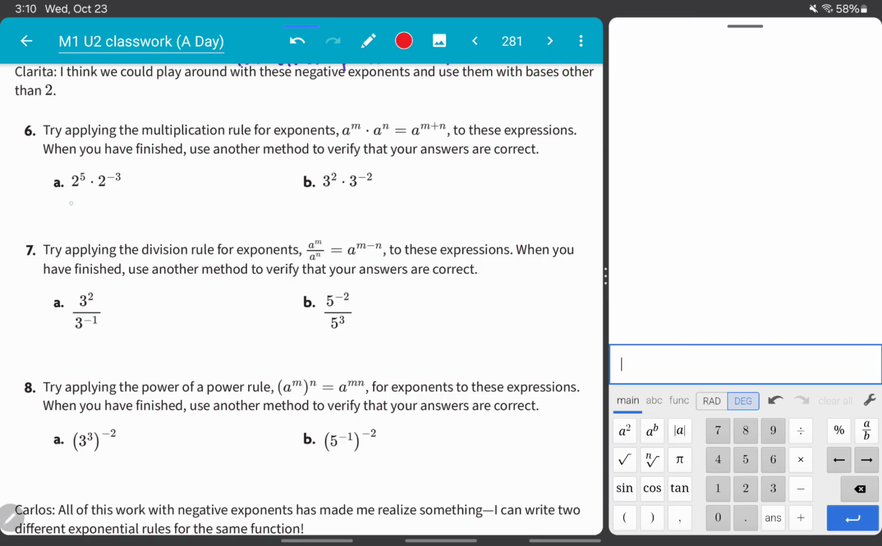So let's say we did 2 to the 5th times 2 to the negative 3rd. That's the same thing as 2 to the 5th plus negative 3, which is 5 plus negative 3 is 2, so that's 2 to the 2nd power, which is 4.